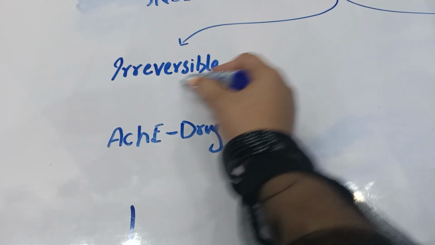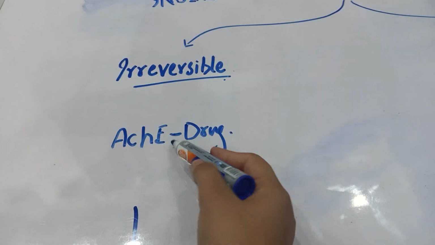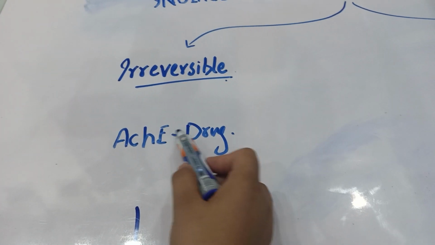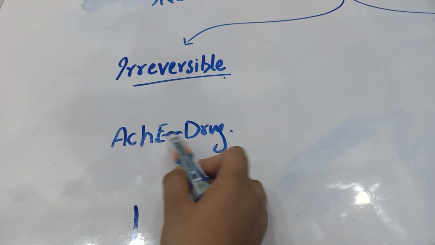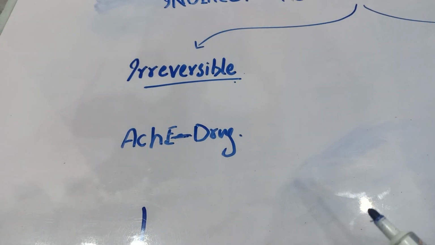But in the irreversible type, the bond created is a covalent bond, a very strong bond that cannot be broken.